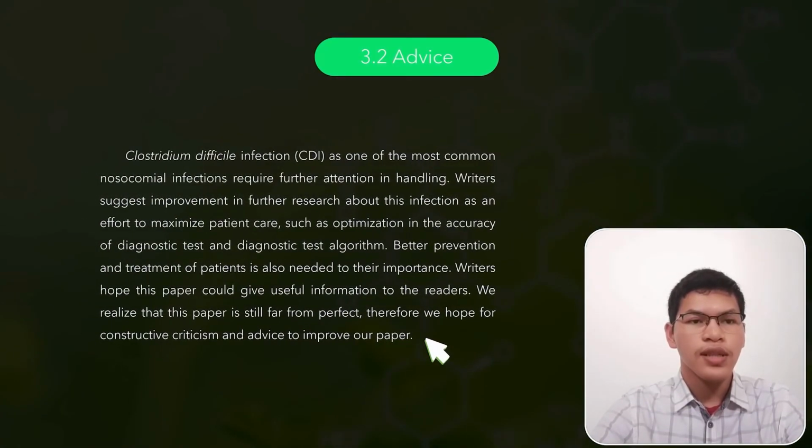Clostridium difficile infection is one of the most common nosocomial infections requiring further attention in handling. We suggest improvement in further research about this infection as an effort to maximize patient care, such as optimization in the accuracy of diagnostic tests and diagnostic test algorithms. Better prevention and treatment of patients is also needed due to their importance.